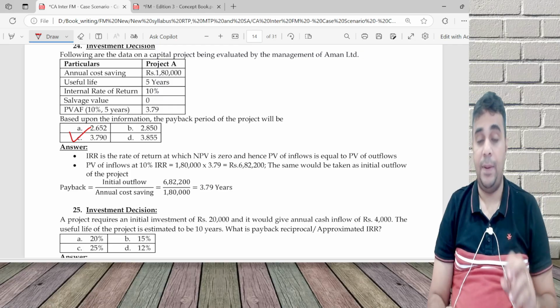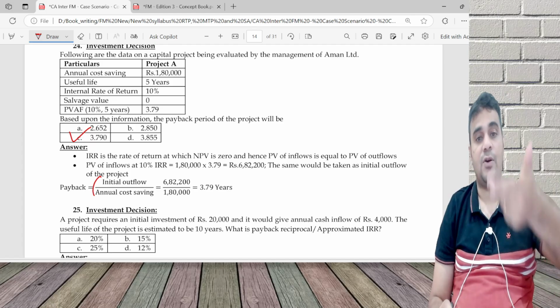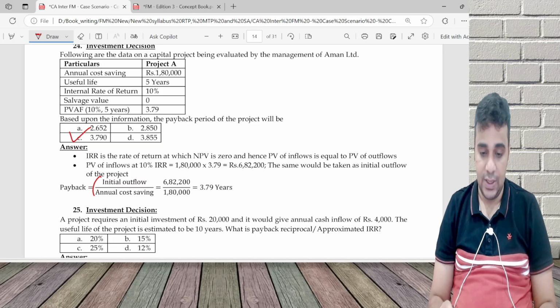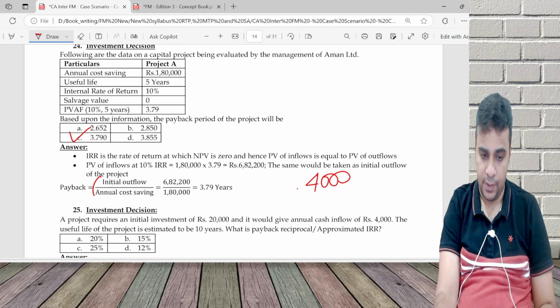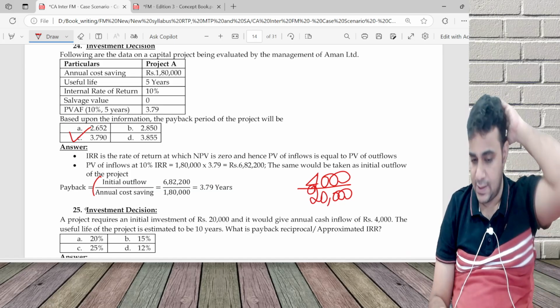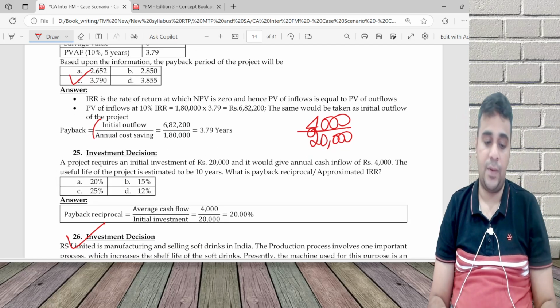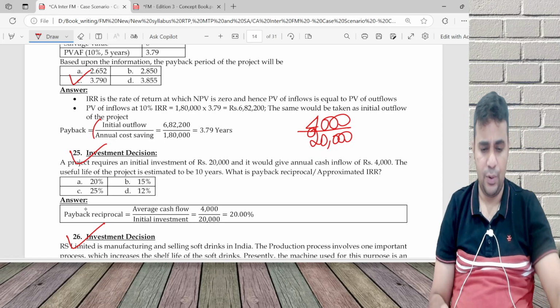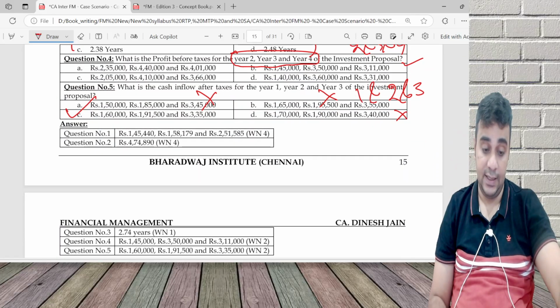Payback reciprocal is the reverse of this formula: cost saving by initial outflow. The project requires an initial investment of 20,000, and the cost saving inflow is 4,000. So the reverse, cost saving, is the numerator, 4,000 is the inflow, and the investment is the denominator, 20,000. 4,000 divided by 20,000, life of 10 years is of no use here. 4,000 divided by 20,000 is 20%. Reverse formula. Question 26 I had done earlier, which is where I had started explaining the smarter techniques.